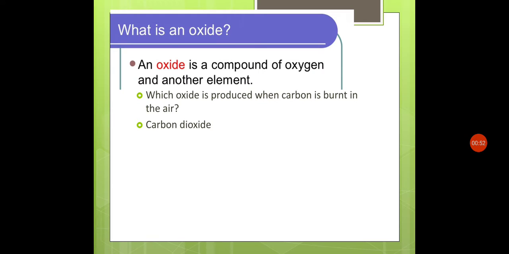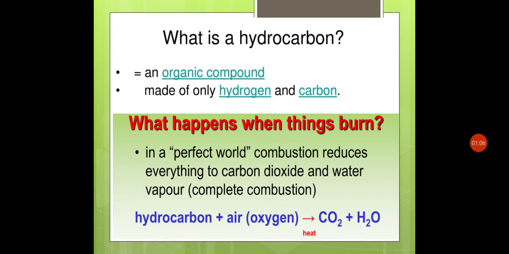What is an oxide? An oxide is a compound of oxygen and another element. Which oxide is produced when carbon is burnt in the air? It is carbon dioxide. What is a hydrocarbon? An organic compound made of only hydrogen and carbon. What happens when things burn? Hydrocarbon in the presence of oxygen gives carbon dioxide plus water.